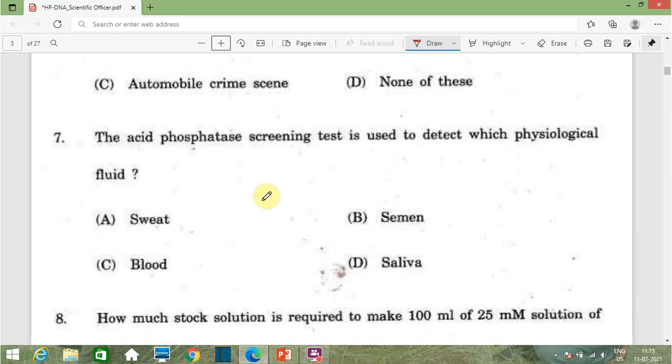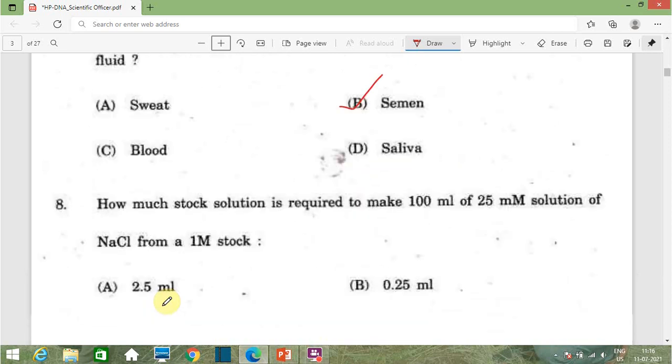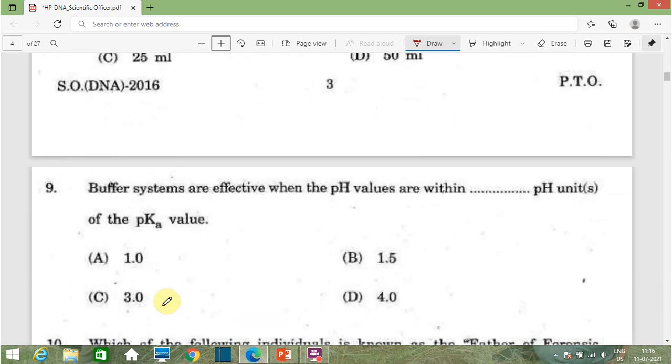Then question number 7 is, the acid phosphatase screening test is used to detect which physiological fluid? Option A sweat, option B semen, option C blood, option D saliva. So the correct option for this question is option B semen, because in semen there is one enzyme known as acid phosphatase, and for the detection of this enzyme the acid phosphatase screening test is used for semen. Then question number 8 and question number 9 are pure chemistry type of questions.